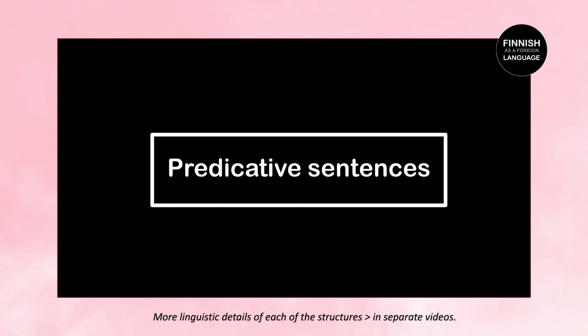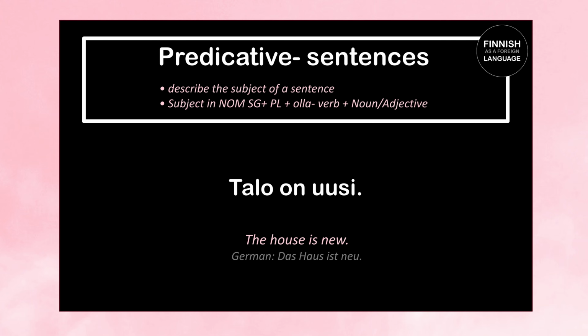Alright, we carry on. Predicative sentences. What is that? Predicative sentences describe the subject of a sentence. So they usually consist of a subject in nominative singular or nominative plural plus olla verb plus noun or adjective. Again, it's easier when we look at some examples. Talo on uusi means the house is new. So talo means house and uusi means new.